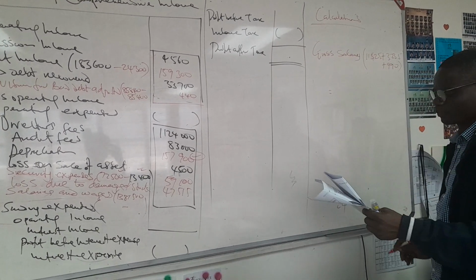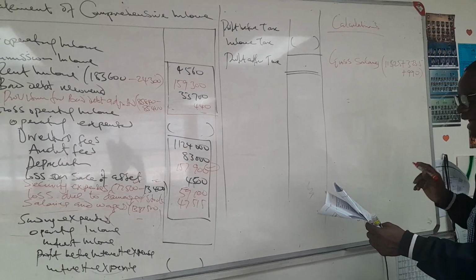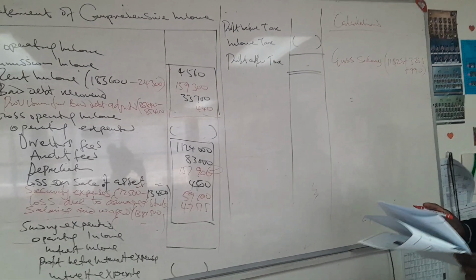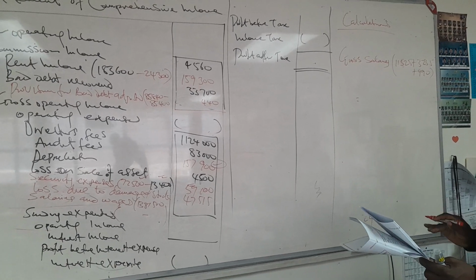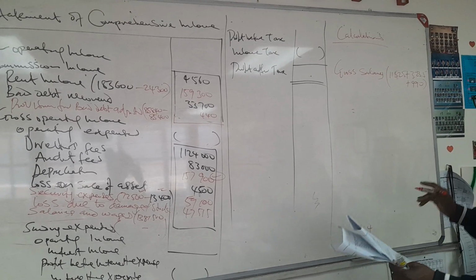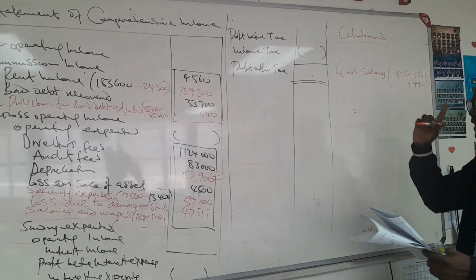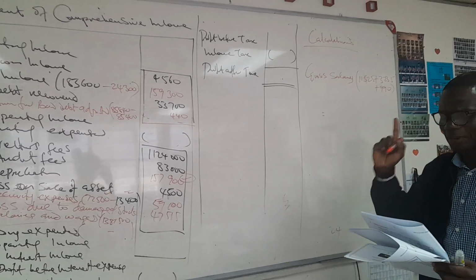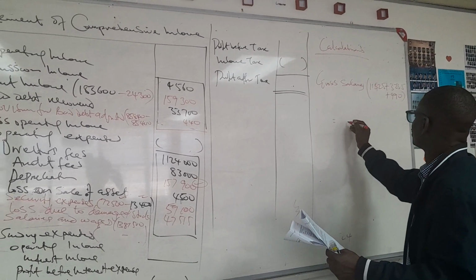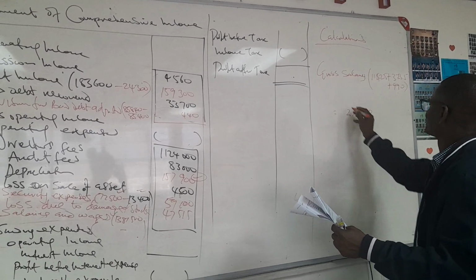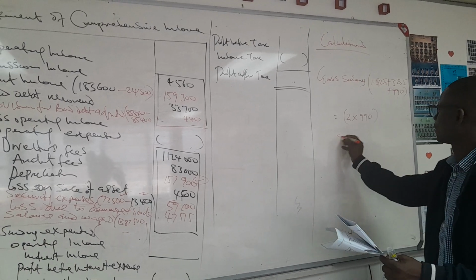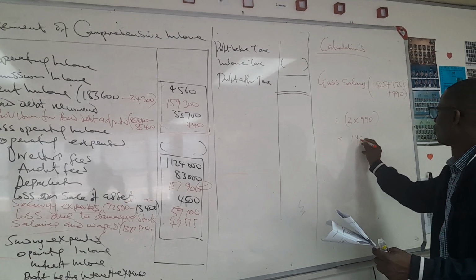Now, after we got this, they also say the business contributes 2 rand for every 1 rand deducted for the pension fund. How much was deducted for pension fund is 990, which will be counted as 1 rand. Multiplied by 2, the contribution will be 1,980.